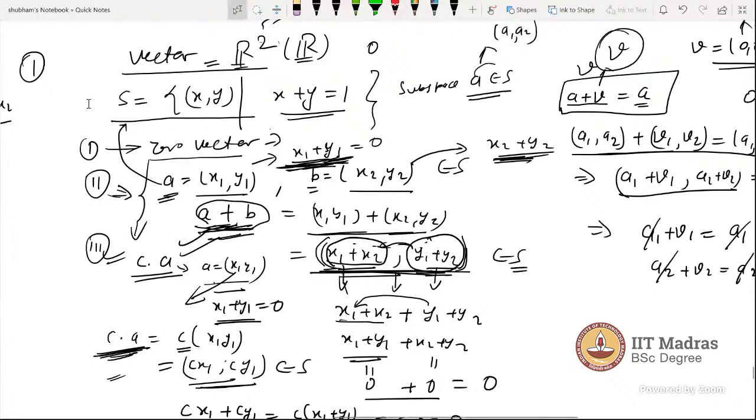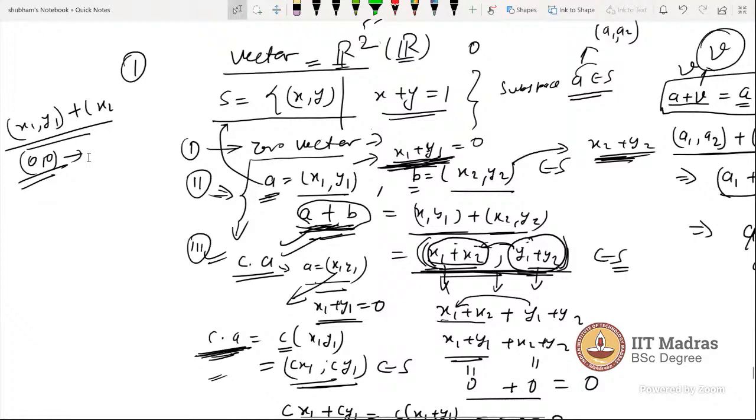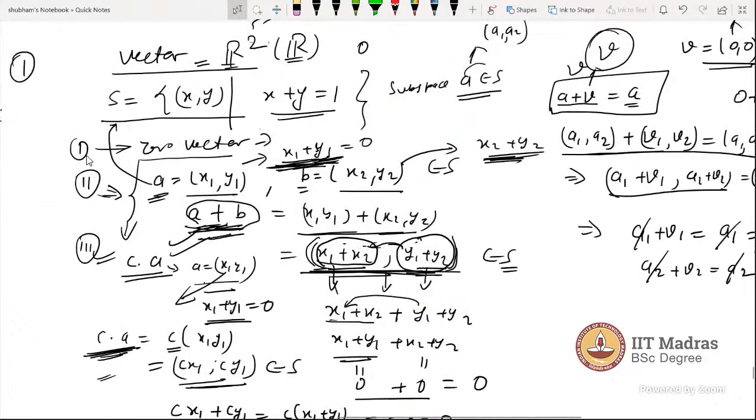I have written my question here. I will show you that apart from 0 there is a zero vector. Let me finish this first. Now this set is different from the previous one.